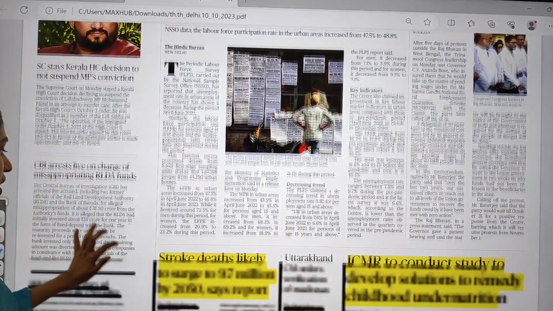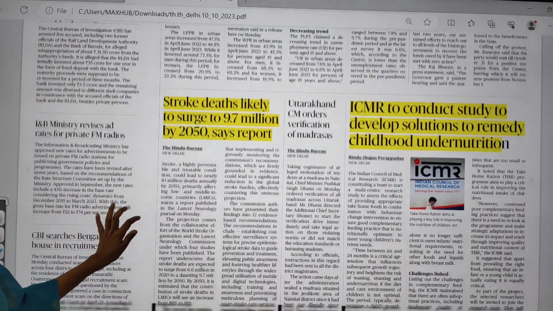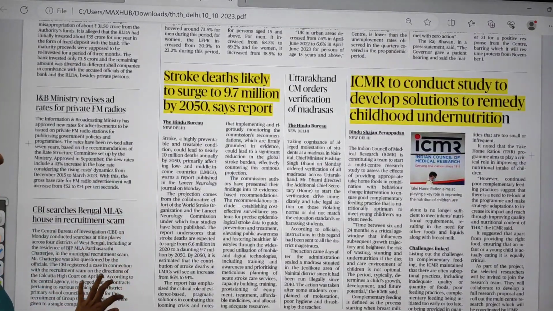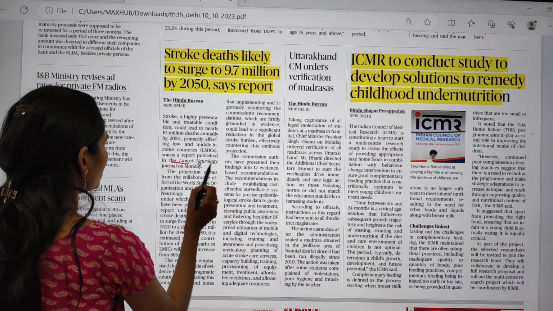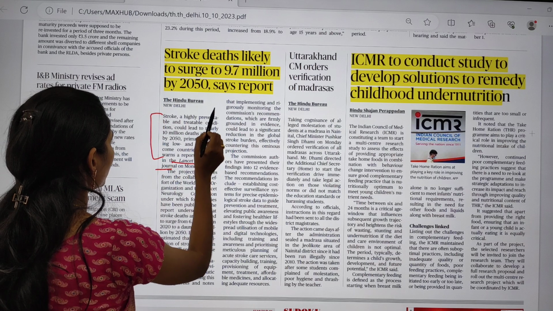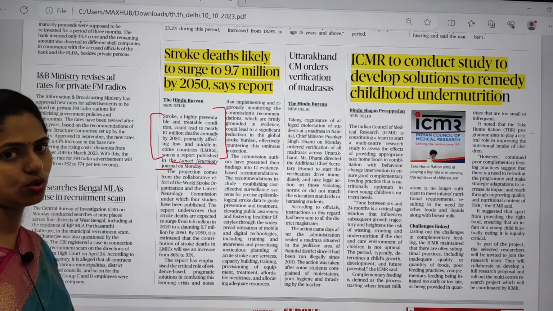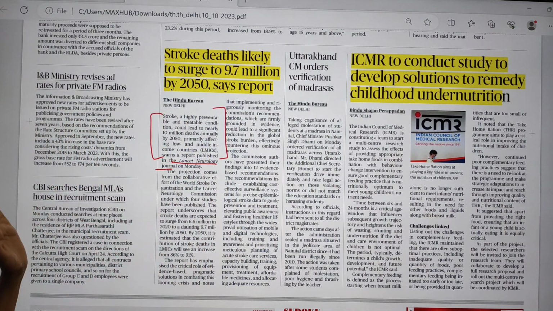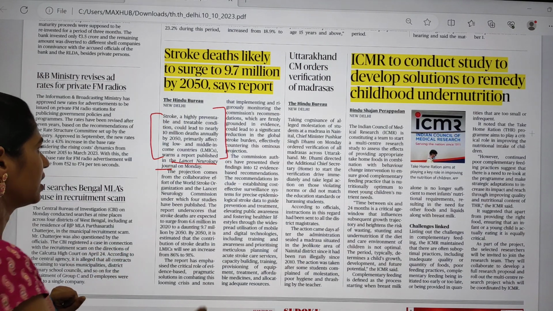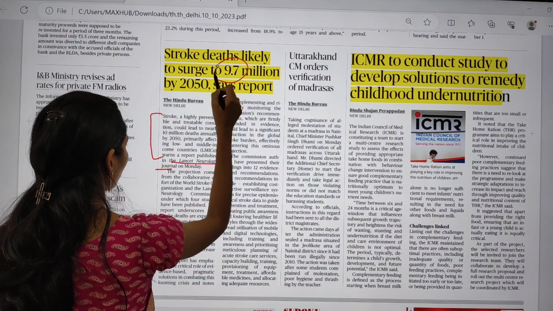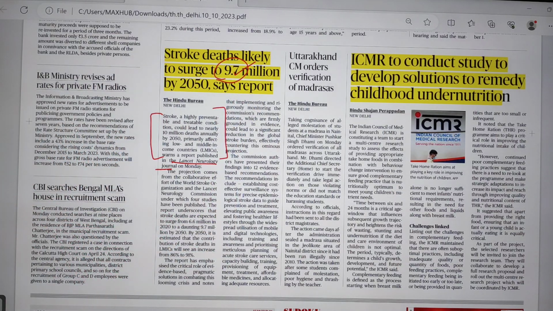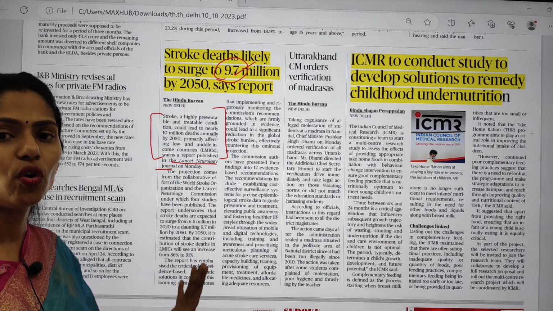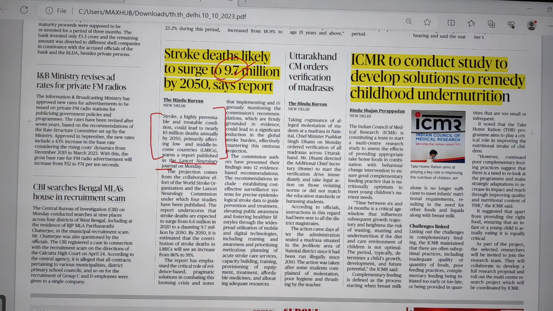And if you move on, here you can see: stroke deaths likely to increase to 9.7 million by 2050, says one report. So recently the Lancet Neurology journal said that there is an increasing prevalence of stroke. Stroke is highly preventable and also highly treatable, but it is going to increase to 9.7 million cases. Okay, so here we have to see what the reasons are and what can be done.